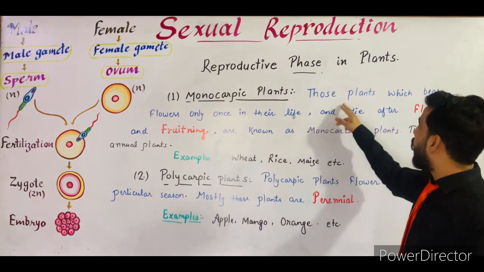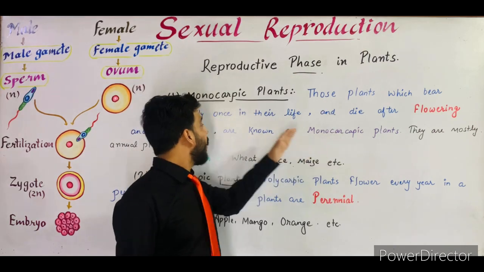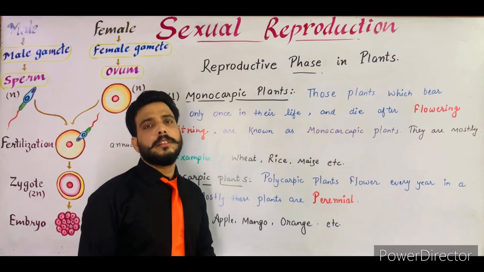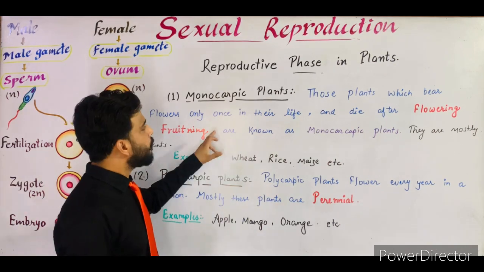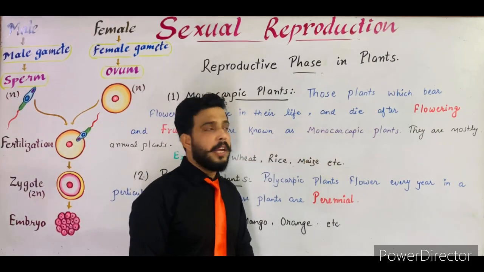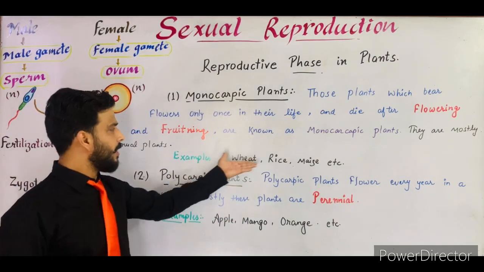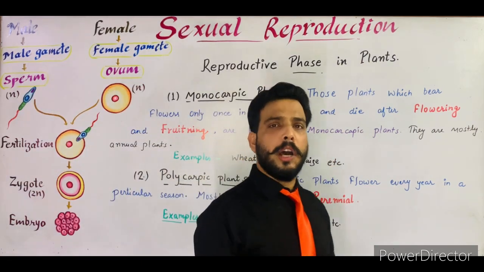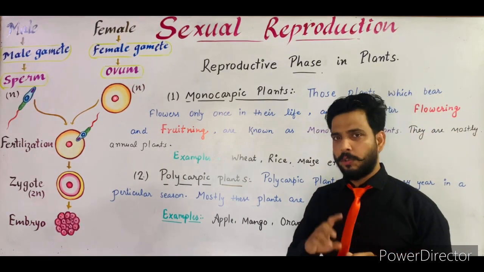So monocarpic plants are those plants which bear flowers only once in their life and die after the fruiting and flowering. Suppose there is a plant of wheat that completes its life cycle within a year. So it is an annual plant. Plants that die after the fruiting and flowering are termed monocarpic plants, and they are mostly annual plants. Annual plants such as wheat, rice, maize, etc. These are the monocarpic plants in which flowering and fruiting occurs only once in their life. Note down the point.